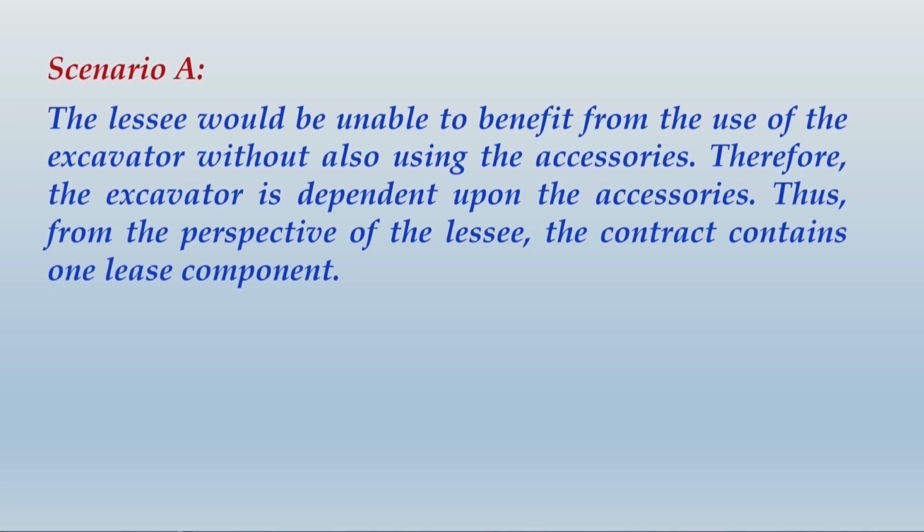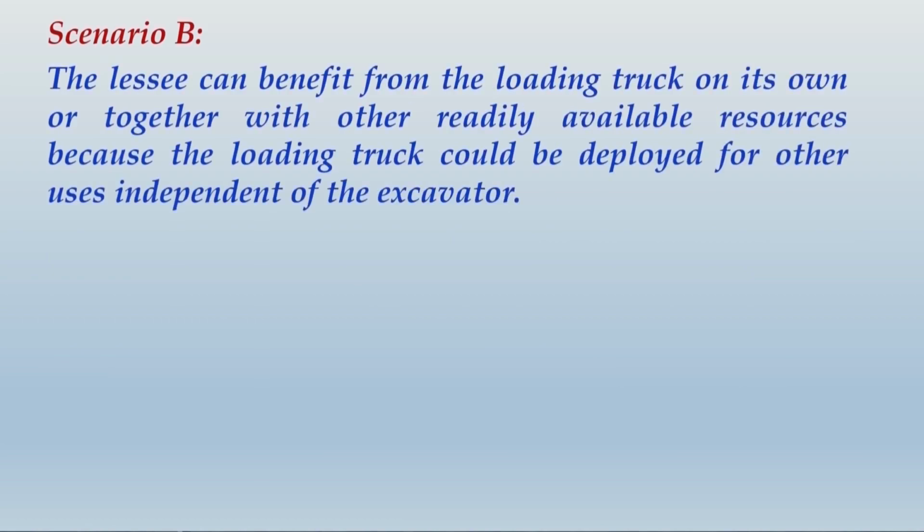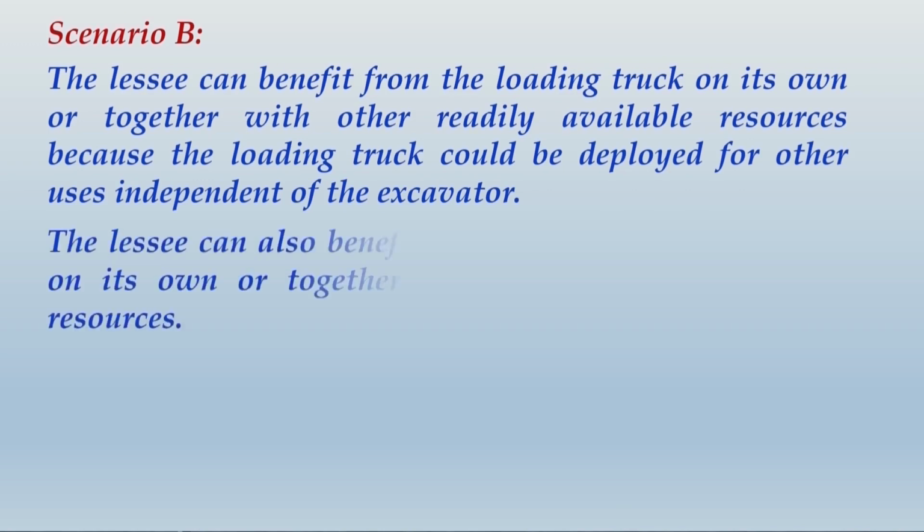Alright friends, you would have written the answer for scenario A. Now let us move ahead and write up the scenario B answer. So, in scenario B, the lessee can benefit from the loading truck on its own or together with other readily available resources, because the loading truck could be deployed for other uses independent of the excavator.